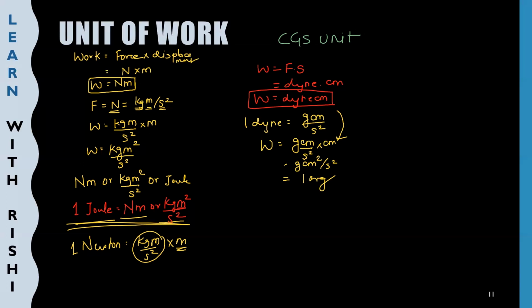So the conclusion is, for work we have 2 units, SI unit and CGS unit. The first unit is Newton meter. Here you have dyne centimeter.